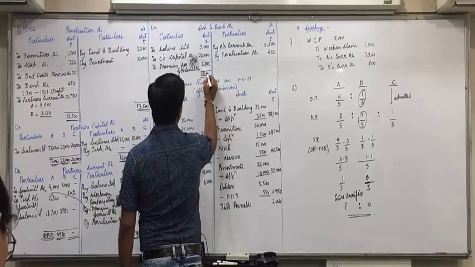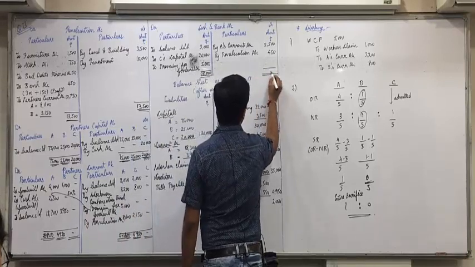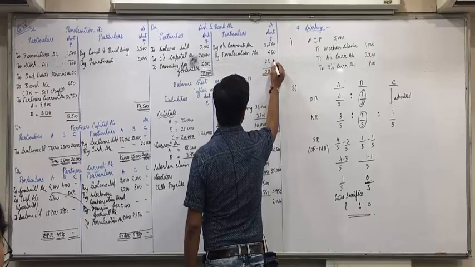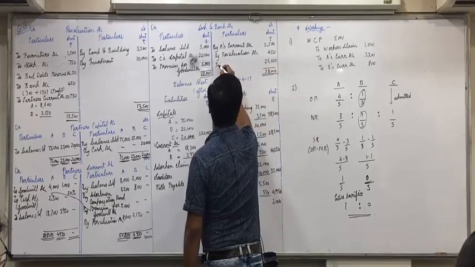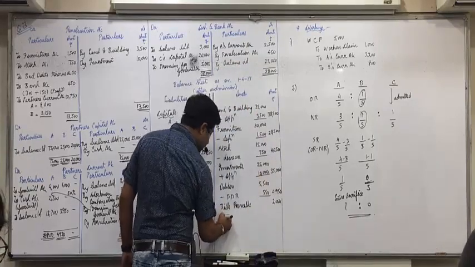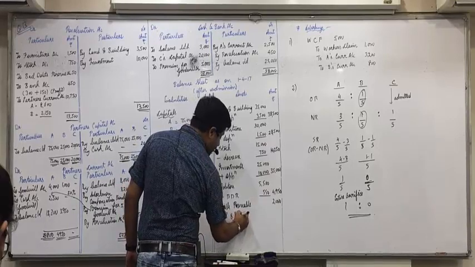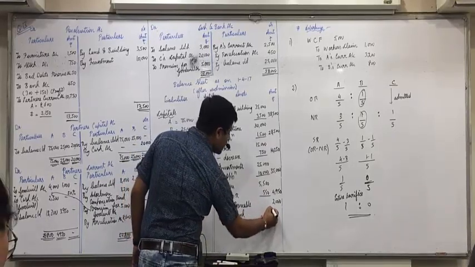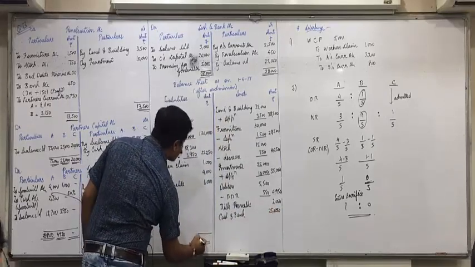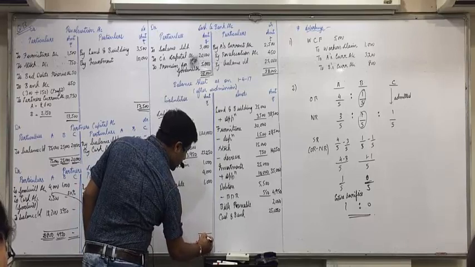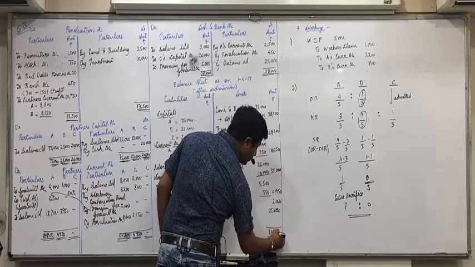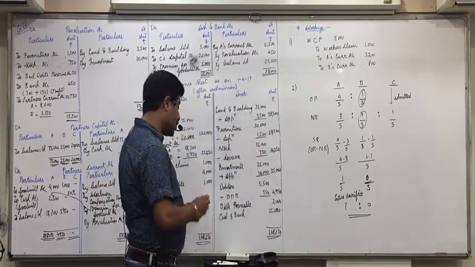Cash and bank 28,000 minus 2,950, so 25,050. By balance carried down. Asset side cash and bank 25,050. 1,48,250. Did you all understand this portion, everyone?